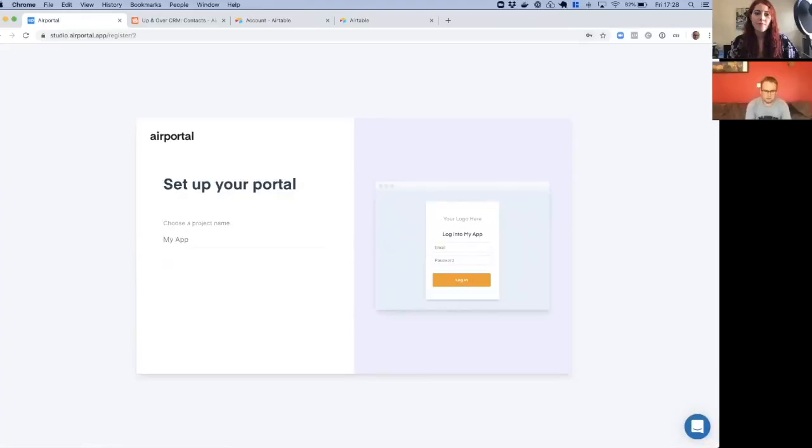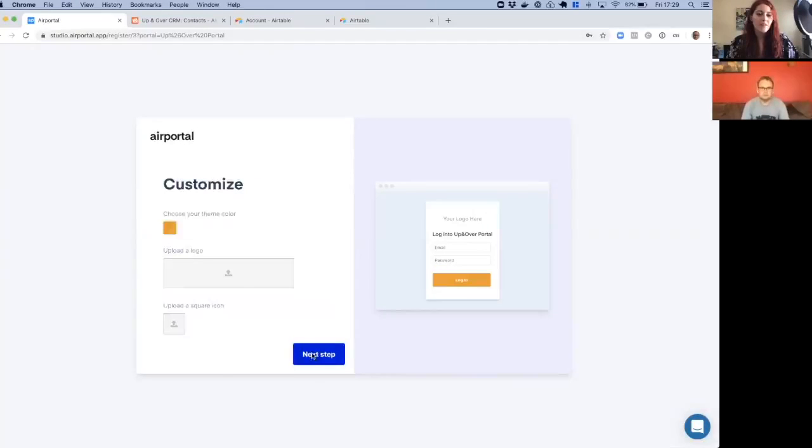So we'll call this Up and Over. Maybe Up and Over Portal. So you can just call it a name, and that name will display to your users when they log into your portal. You get a preview of that there. And this is where your portal will be accessible. Okay. So just jump to the next step.